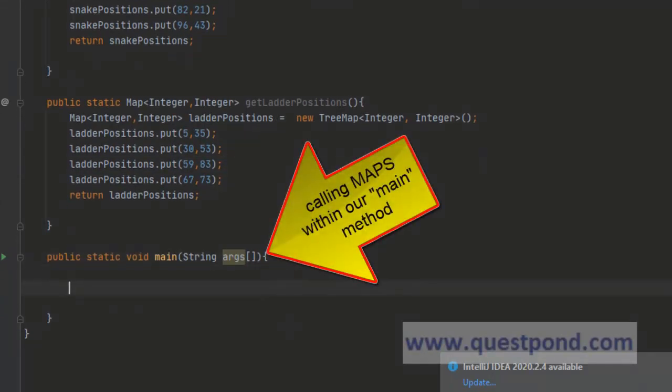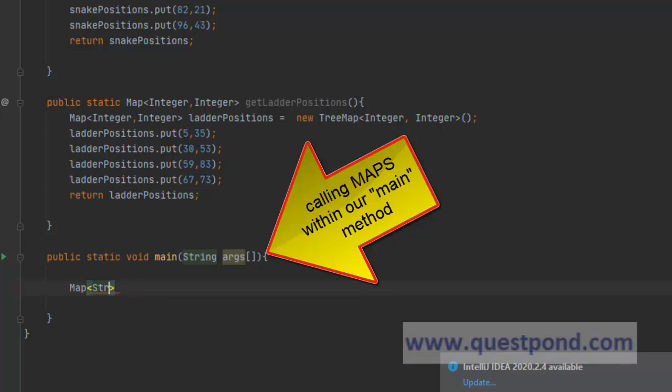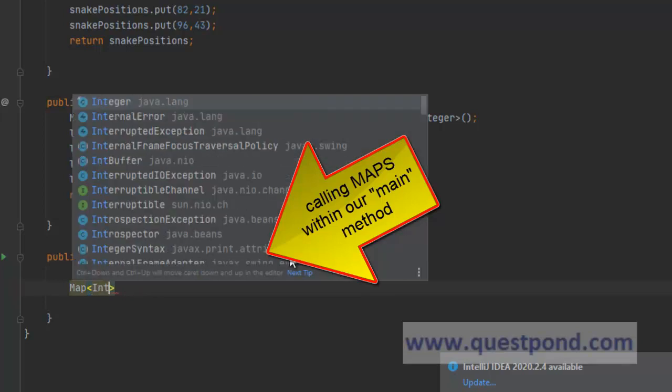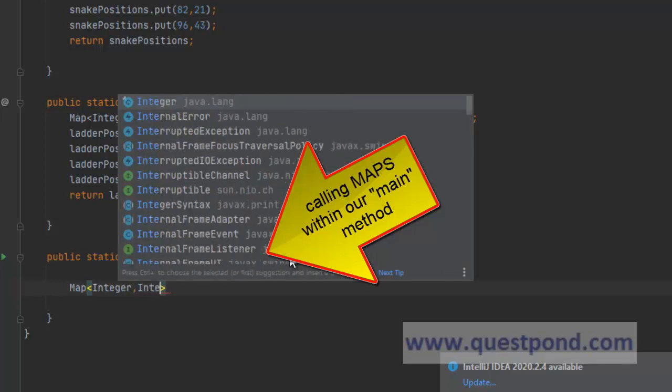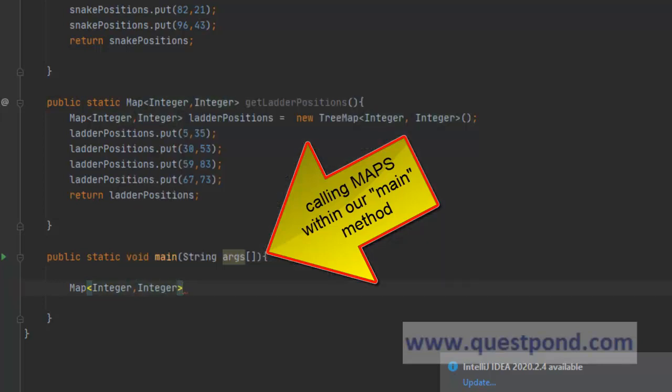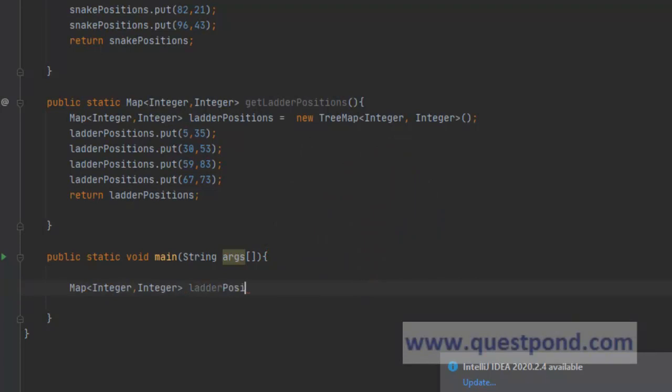So what we will do is we will create a map of integer and call this within our main method. Now here we have used hard-coded values. You could have also loaded this from properties, correct? So ladder positions equals get ladder positions.